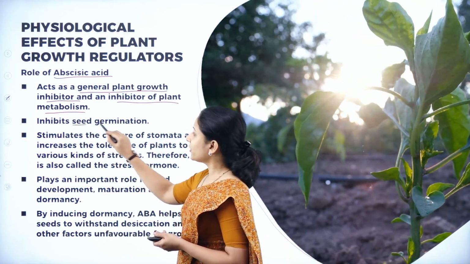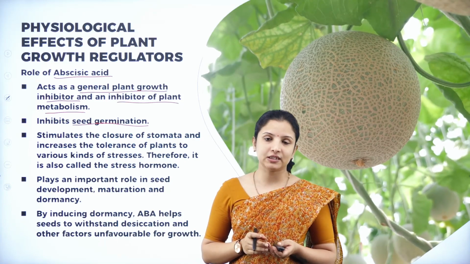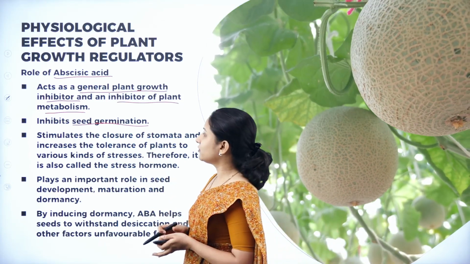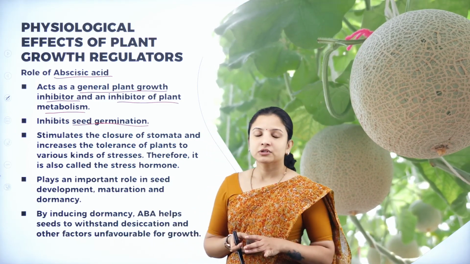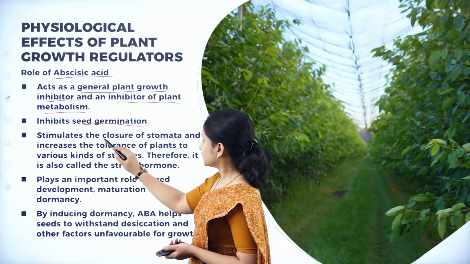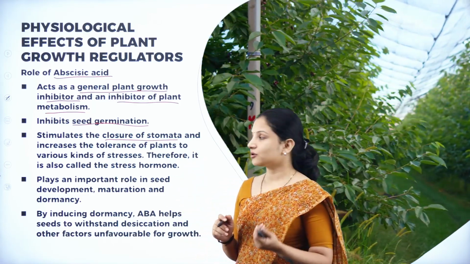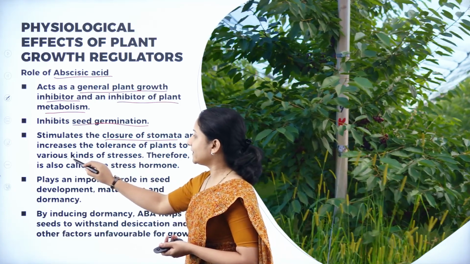And it also inhibits the germination of seeds. So abscisic acid prevents germination of seeds, and also stimulates the closure of stomata, and it increases the tolerance of the plant to various kinds of stresses.